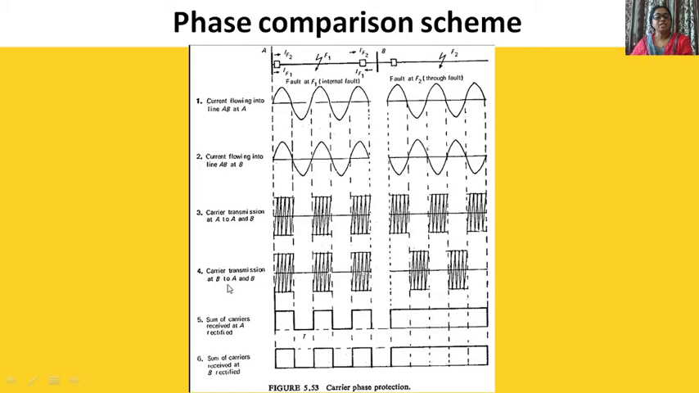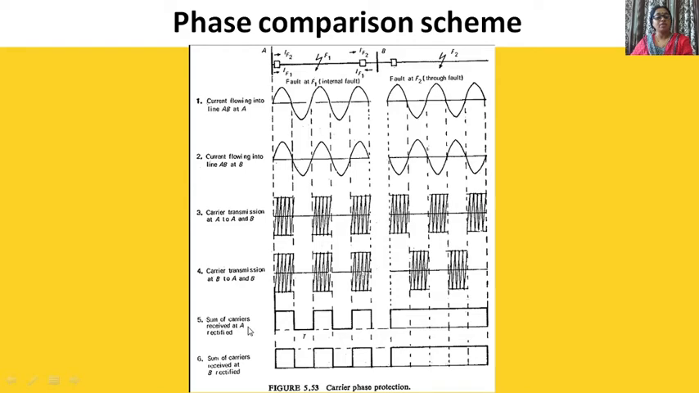Okay, carrier transmission at B, to A and B. From B it will be sent to A as well as B. So in this case it is positive, negative, positive, negative, positive. Again for this case it is positive. Carrier is transmitted only during the positive half. Now in this case you can see here it is negative, so no signal transmission. It is transmitted only during the positive half.